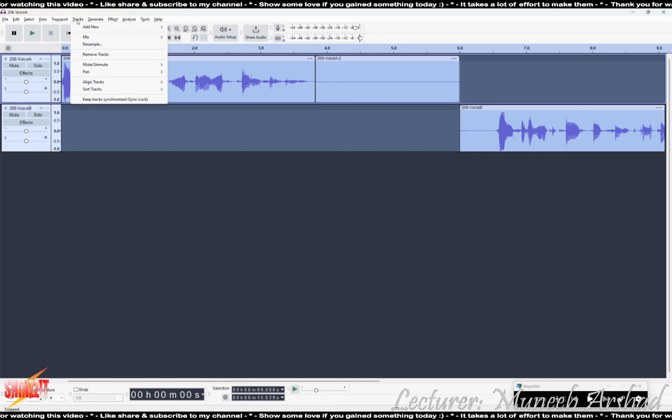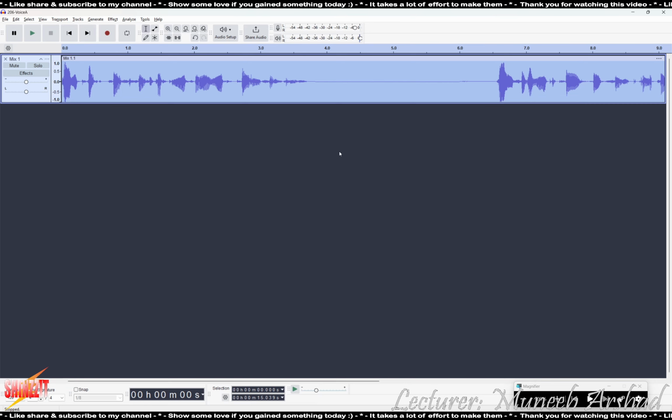We are to go to tracks, we click on mix and mix and render. So that will convert it into one monophonic track. Mix stereo to mono is only possible if you have two channels for the audio. We already mixed the stereo to mono in the previous audio. The second audio that we added, it already had only one channel. So both the audios were monophonic. The only thing that we had to do was mix them, render them.